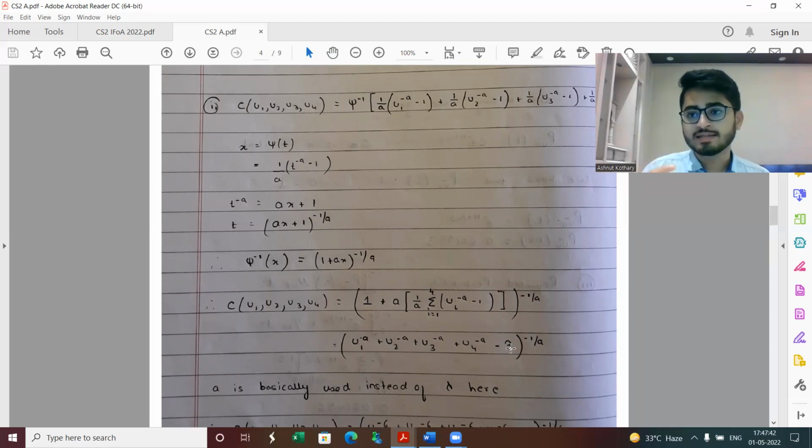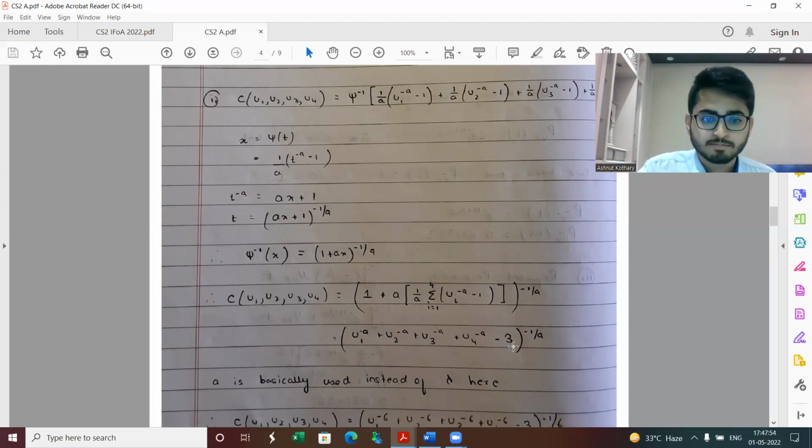That minus 1 was basically coming as plus 1 minus 2, and here there are four terms, so it will actually be plus 1 minus 4, bringing it to minus 3. So this could be, what I feel, a potential mistake which some of you would have made.